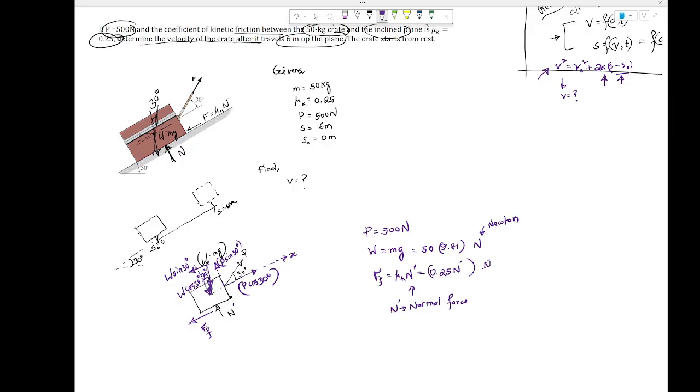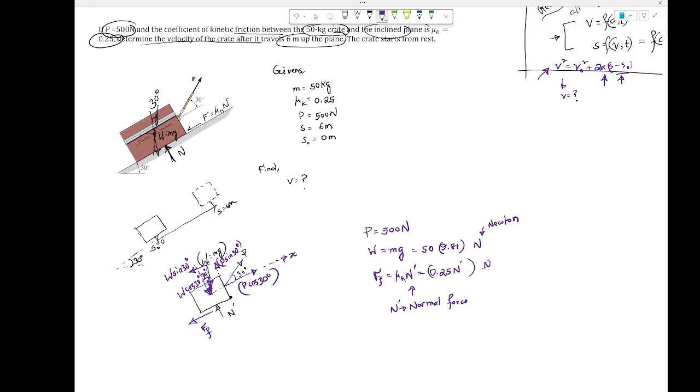But here's the catch. How to find the acceleration? The acceleration is nowhere given, right? How to find it? We have all the forces, and this block is moving. This is dynamics class, right? If the block is moving up because of the external force and everything, it does have acceleration, right? Remember? So summation of Fx, this is the x direction.